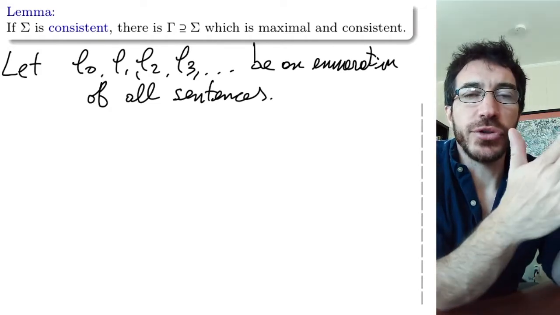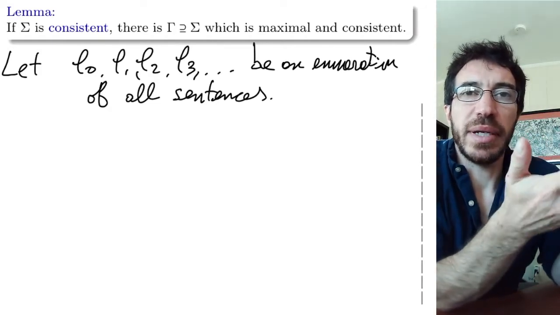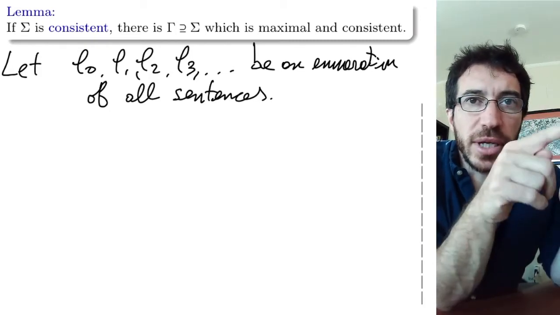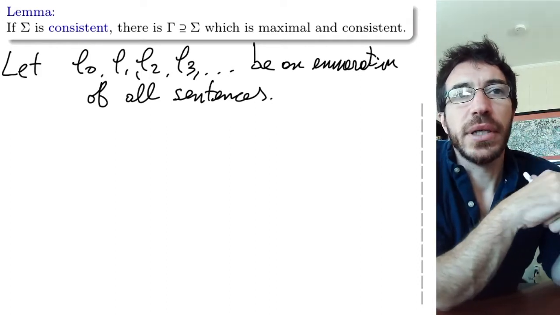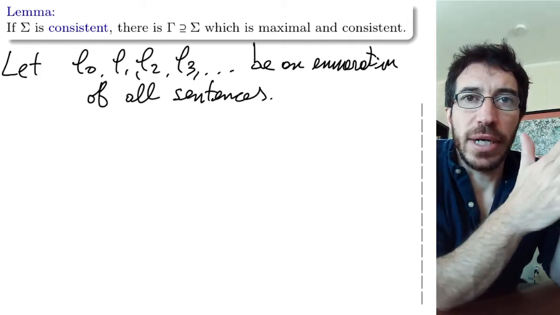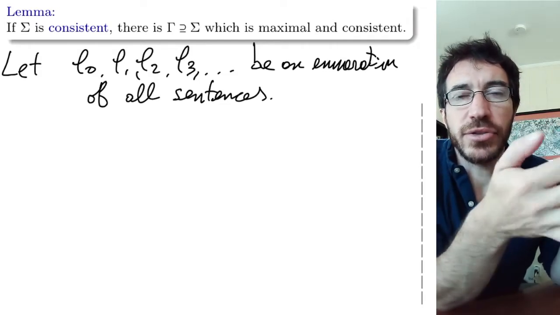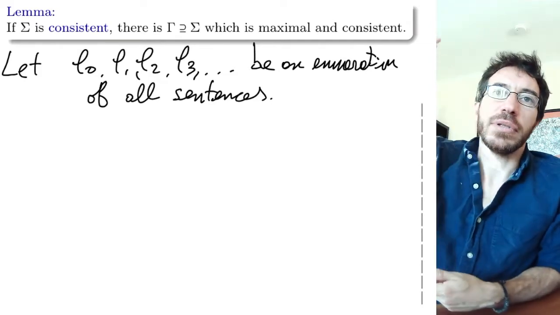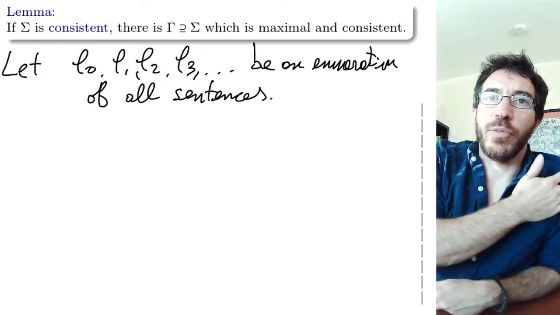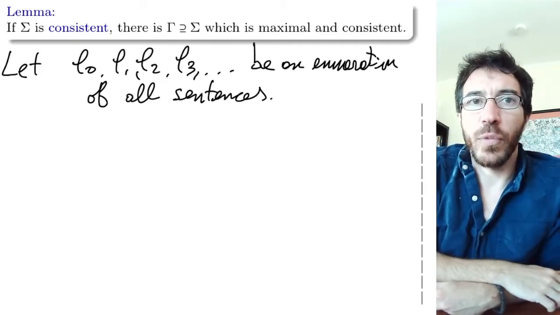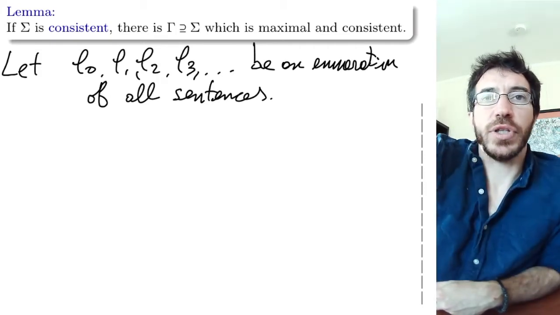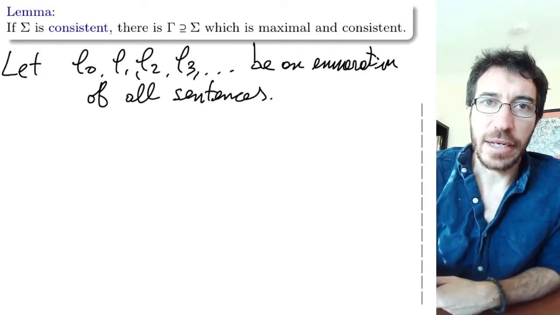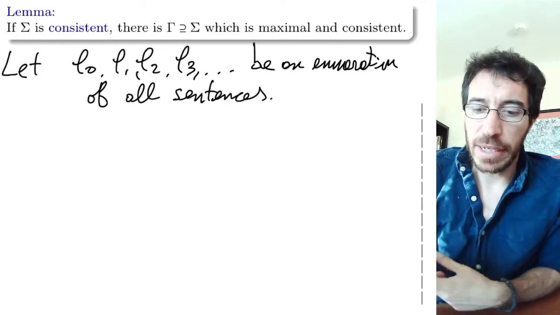How many finite words can you write with countably many symbols? Only countably many words. You have to figure out how to do it, but you can enumerate them all in some way. From all the words you can write, meaning strings of symbols, some of them are actual sentences, so you restrict yourself to the actual sentences, and you can easily find a way of listing them all, like a dictionary kind of ordering, listing all the well-formed sentences in a list, so that you don't skip any, and they all show up somewhere in the list. Once you do that, now you start increasing your sigma to make it maximal, and you do it like this.